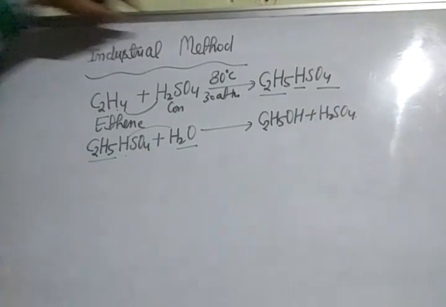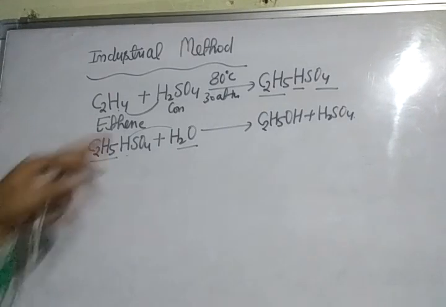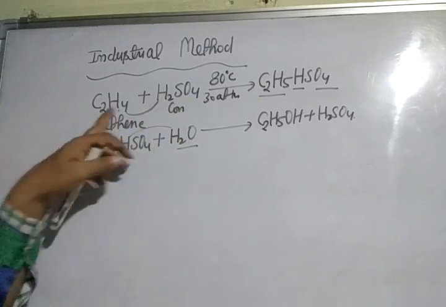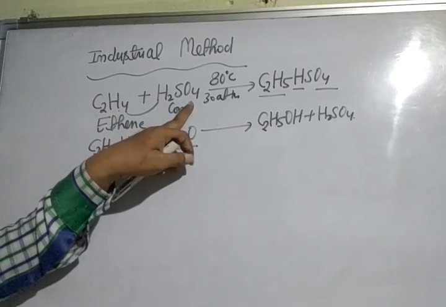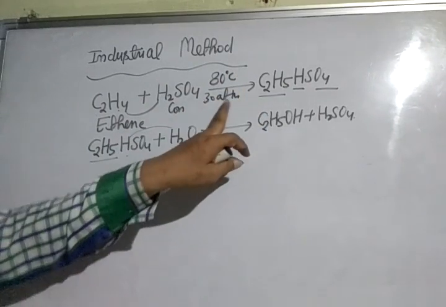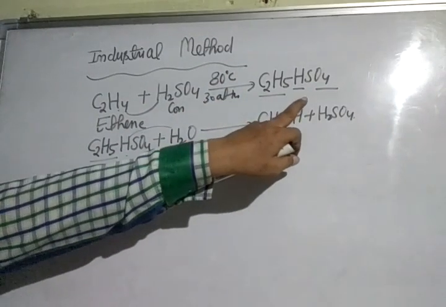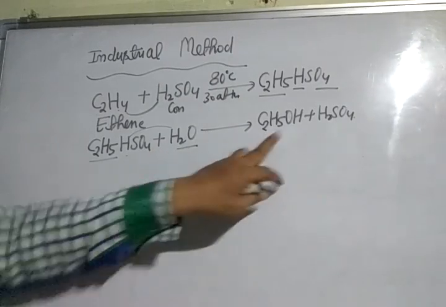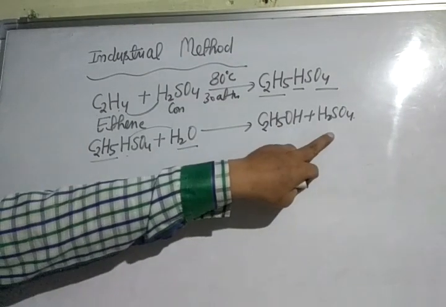This is the industrial method. I am telling you again: when concentrated sulfuric acid is added to ethene at 80 degrees Celsius and 30 atmospheric pressure, ethyl hydrogen sulfate is formed. Ethyl hydrogen sulfate reacts with water to give ethanol and sulfuric acid.